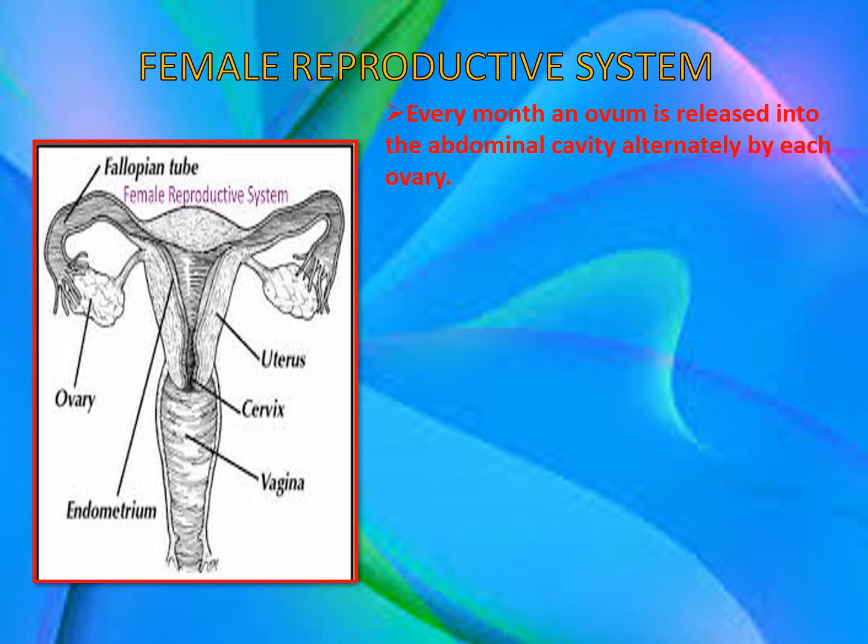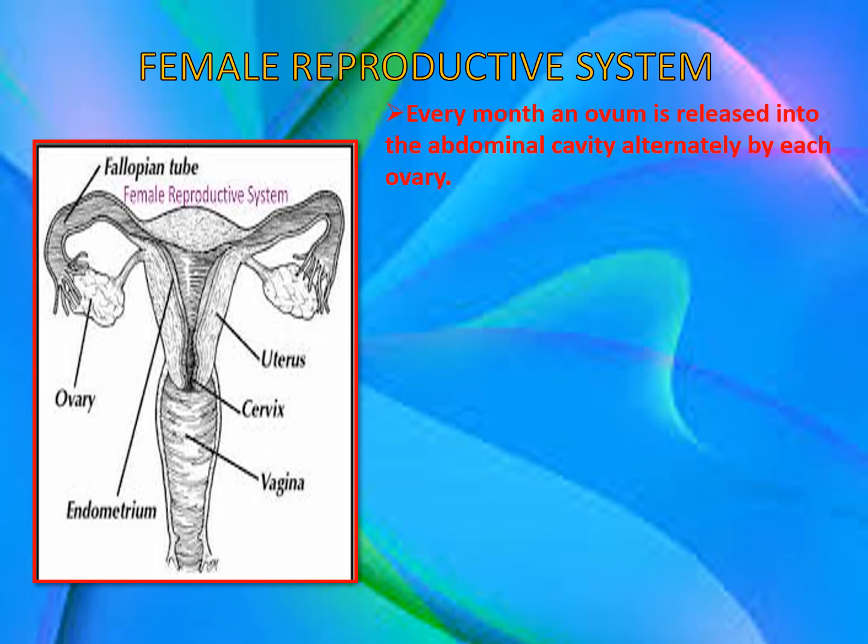This is also called the fallopian tube. Then we have the uterus, in which the baby implants itself, a passage to the vagina called the cervix, and the female reproductive part, which is called the vagina.